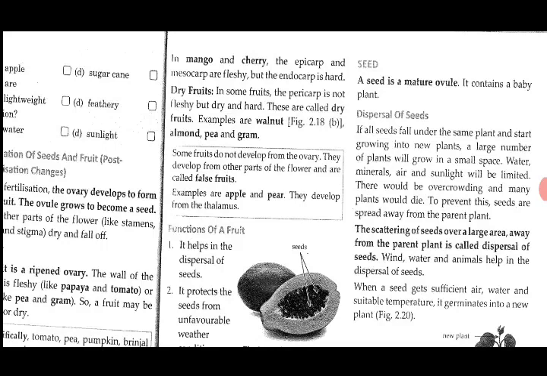So revise the whole chapter and try doing the exercises. First complete the exercise on page number 29. We will revise the chapter and discuss the exercise on page number 31.